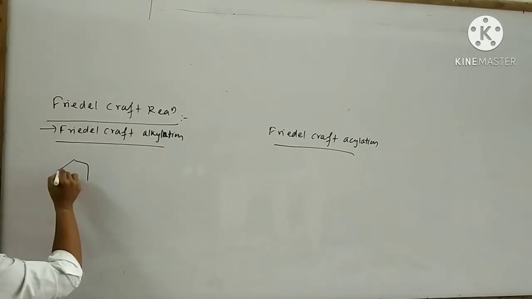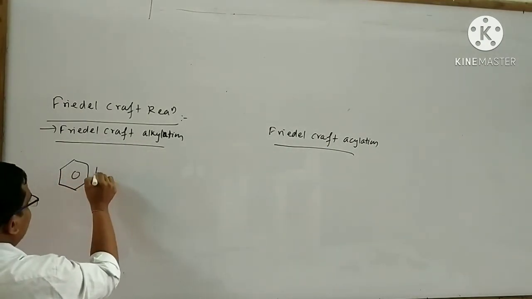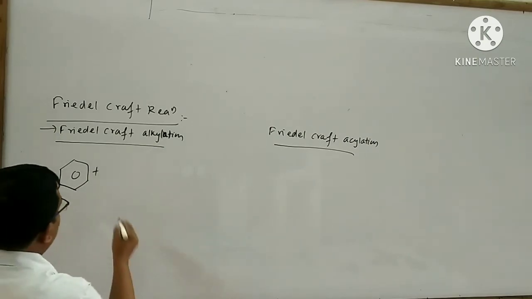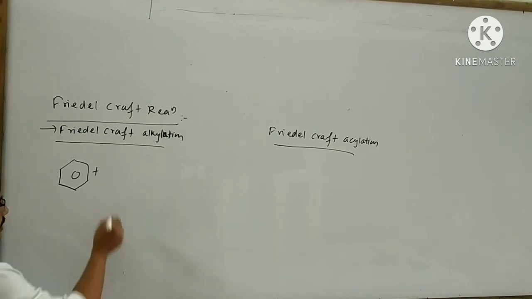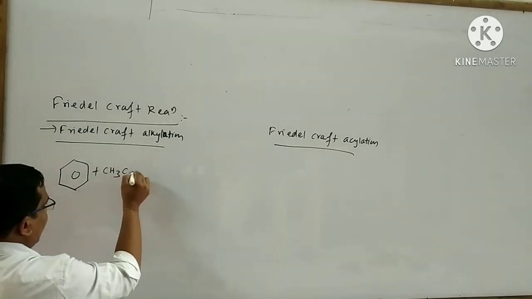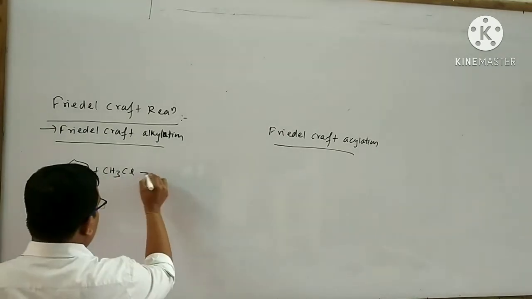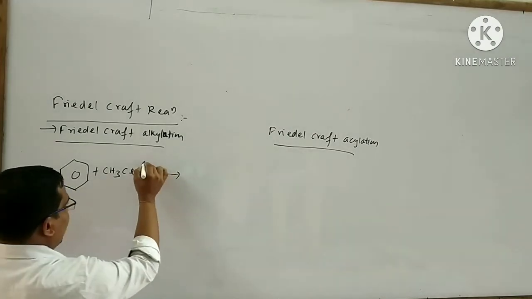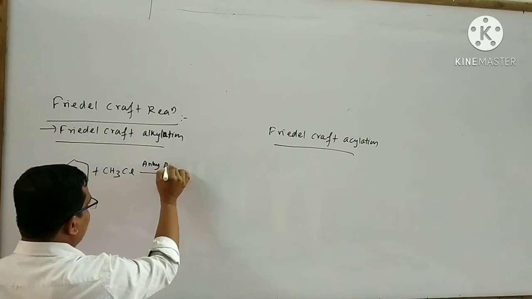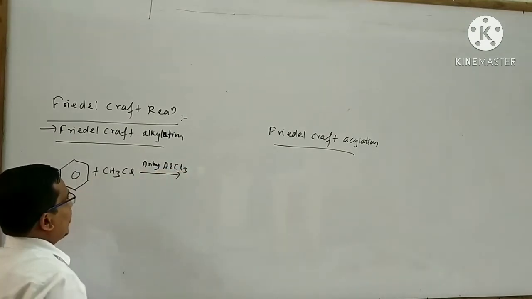Take benzene. This is your benzene. Now it is subjected to reaction with any alkyl halide. Suppose I want to take methyl chloride. Here a halogen carrier is taken. Suppose I take anhydrous AlCl3. Then what will happen?